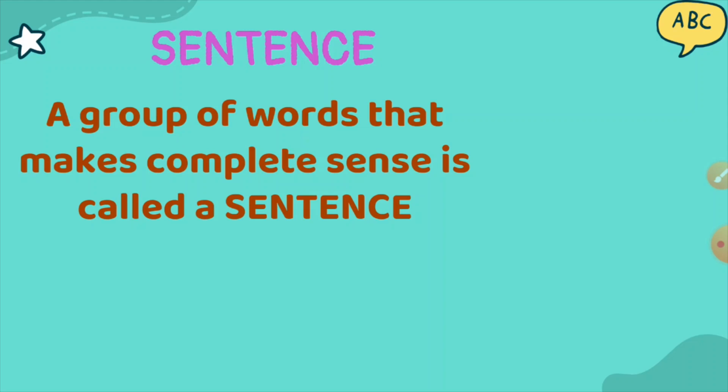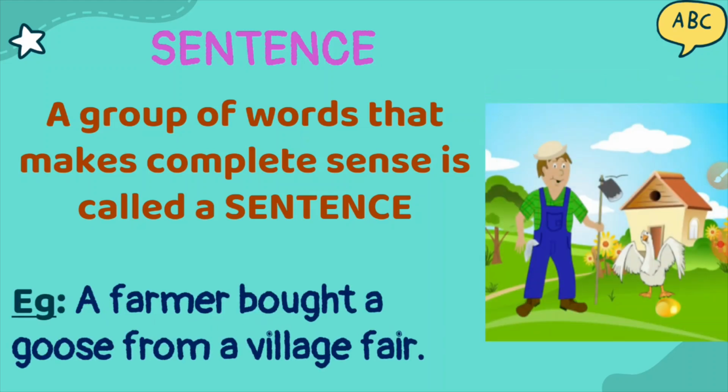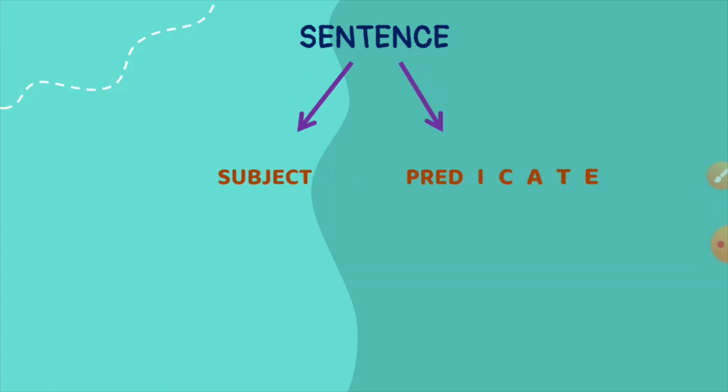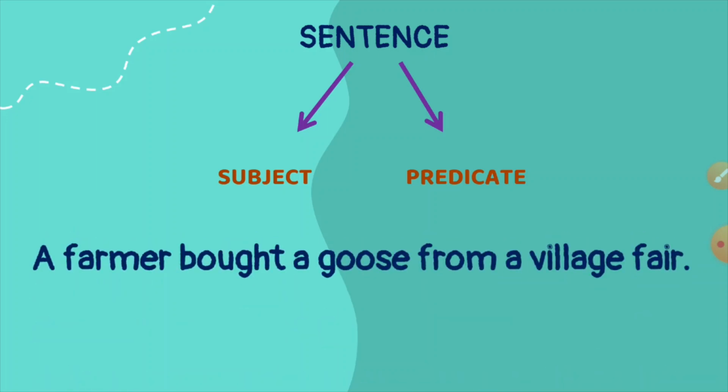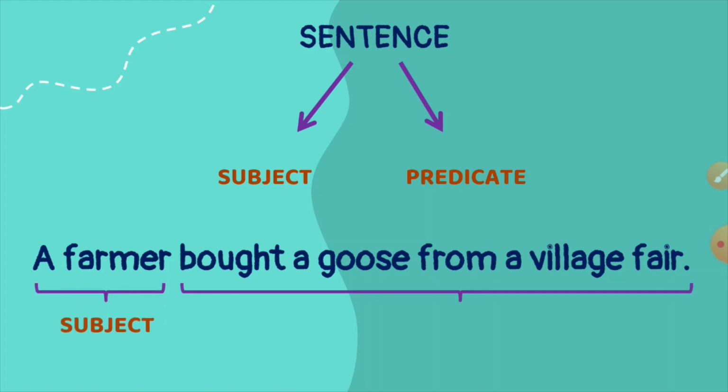Let us have an example. A farmer bought a goose from a village fair. In the given story, there are many sentences and each sentence gives you a complete sense in itself. A sentence contains two parts, a subject and a predicate. Let us know in the given example, a farmer bought a goose from a village fair. So a farmer is the subject, bought a goose from a village fair is the predicate.